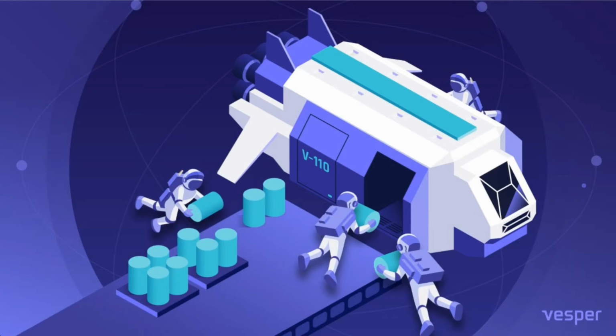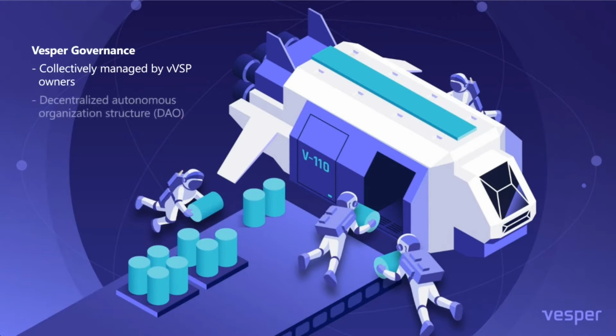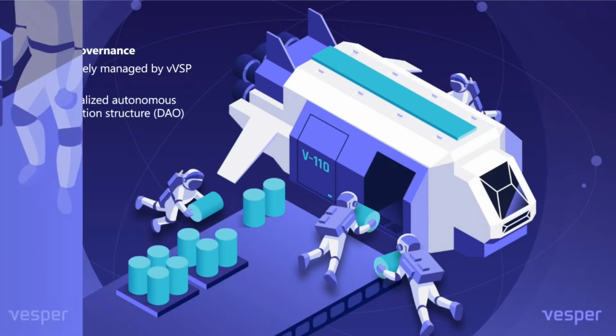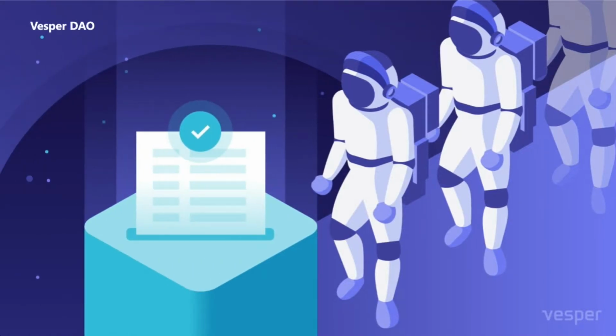In this video, I'm going to cover how governance works with Vesper and how you can participate. Vesper is a decentralized finance, or DeFi, protocol that is collectively managed by VVSP owners. This organizational structure is known as a Decentralized Autonomous Organization, or DAO. DAOs are governed using proposals and a voting process to ensure everyone in the organization has a voice.